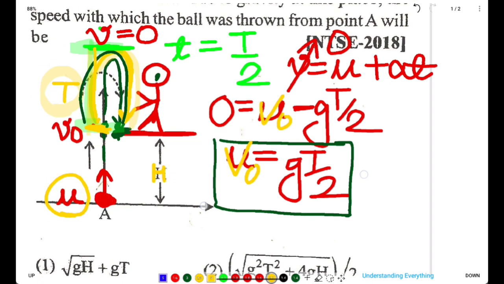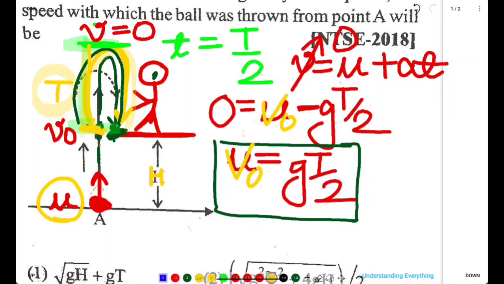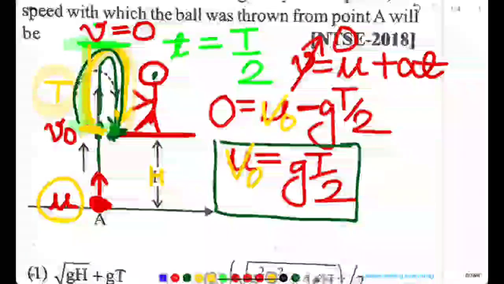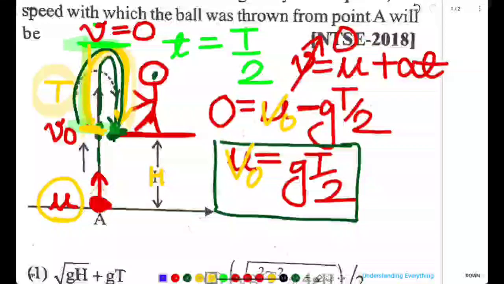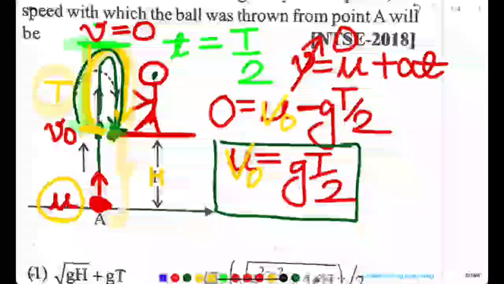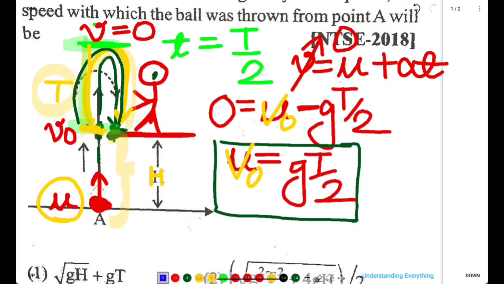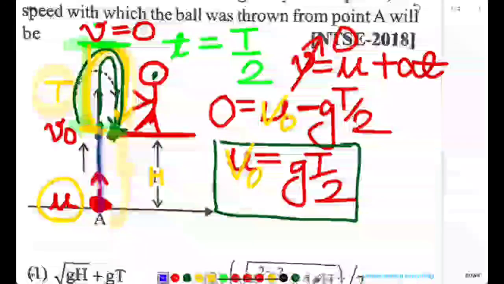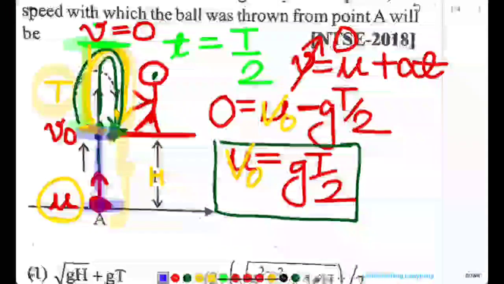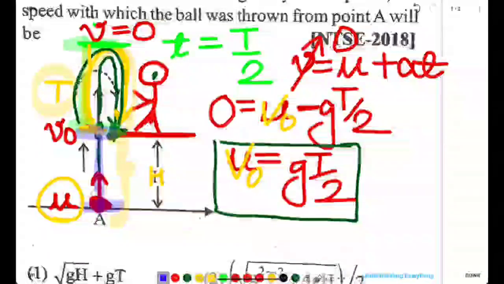So this we know. If we consider, please listen to me carefully, now if we consider the motion from here to here, go back in time for just one moment, and if we consider this motion, when the ball started from this point and ended at that point, means when the man was about to catch the ball, the man had not caught the ball, misses the catch now.